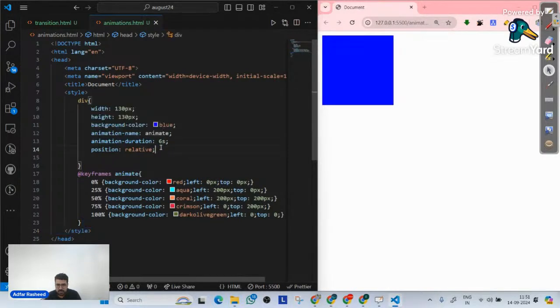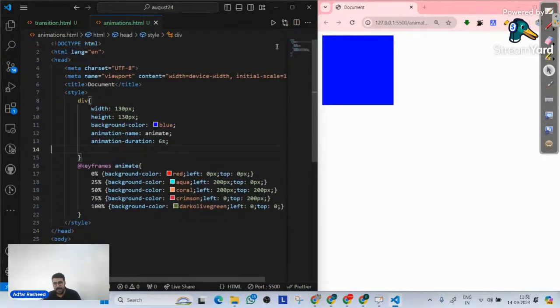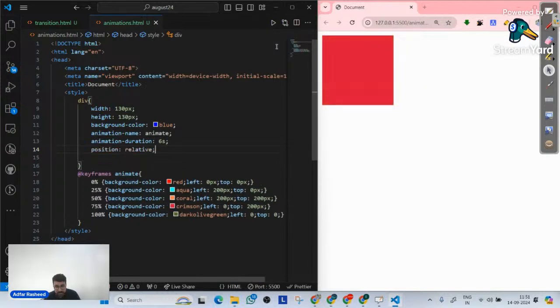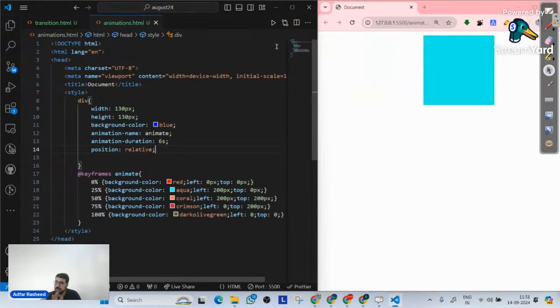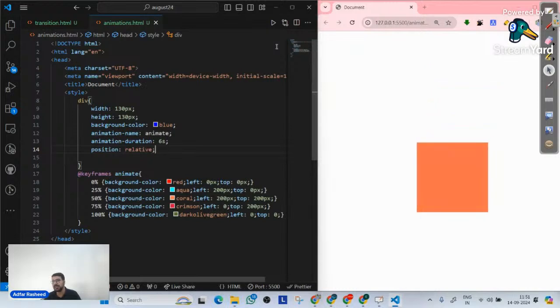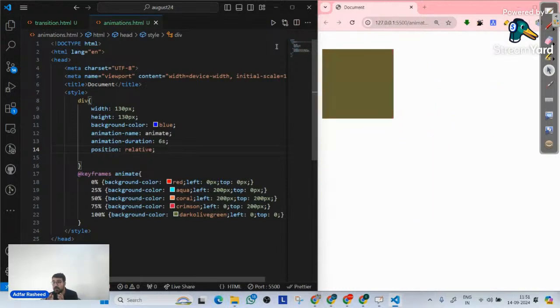So if I remove this over here, Control X, and my animation starts, you can see the color is changing, but the position is not changing. So to implement such things, we must implement our position property properly as well. So this is what we mean by animation.